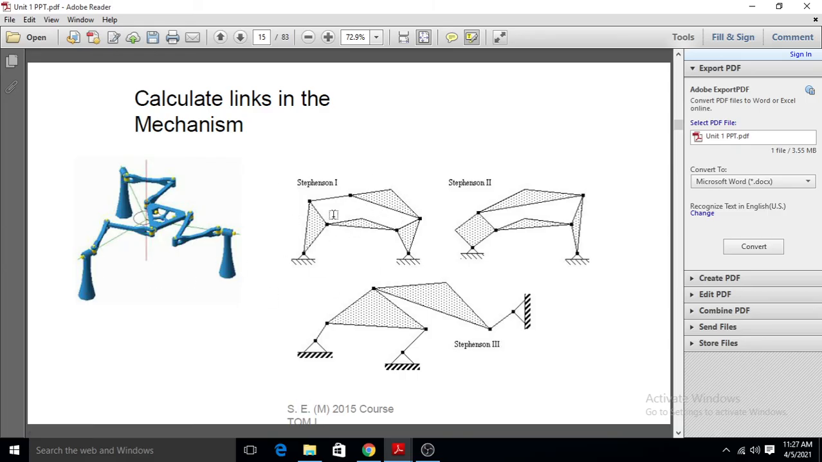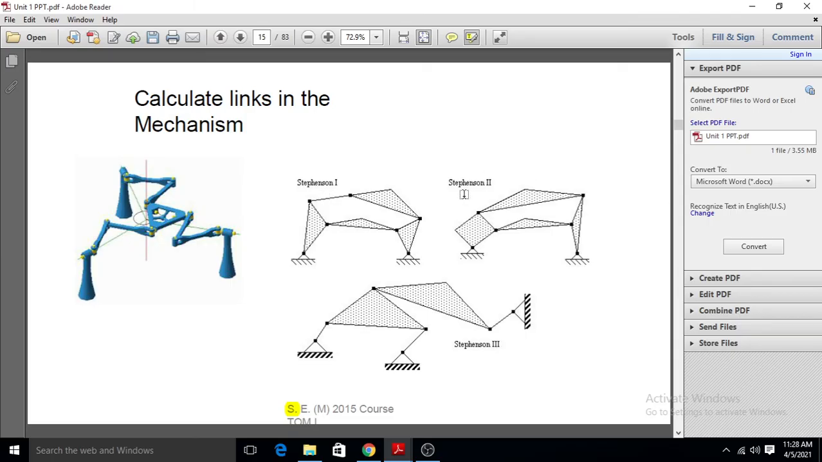If we consider this Stephenson 1 here, if we see, there are quaternary links and binary links. See this image, here is one binary link, and 1, 2, 3, 4 ternary links. If we see the first mechanism in which there is one binary, where is the binary link? This is the binary link, and there are 4 ternary links.